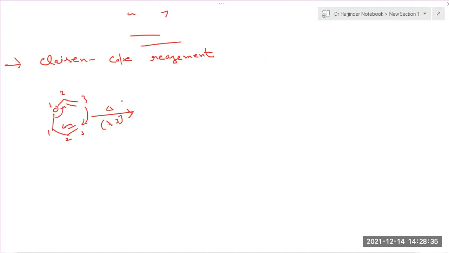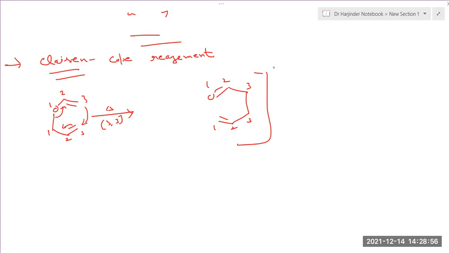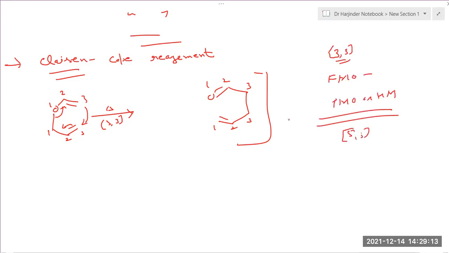It will give rise to an aldehyde. This reaction is called Claisen-Cope rearrangement. So whether it is Cope rearrangement, simple Claisen rearrangement, or 3,3 sigmatropic rearrangement, and the PMO or HMN method for the 5,5 sigmatropic rearrangement, you have to discuss as I discussed earlier. So this was all about your pericyclic reactions.